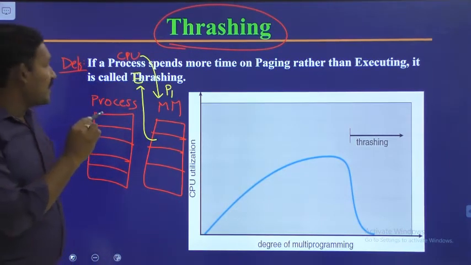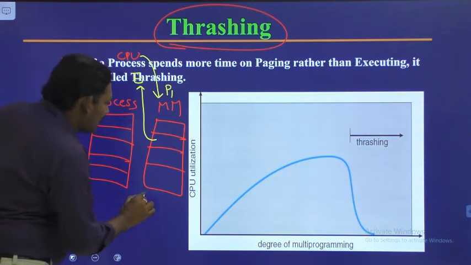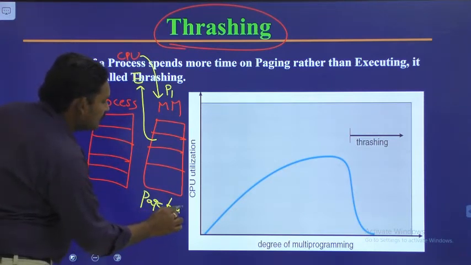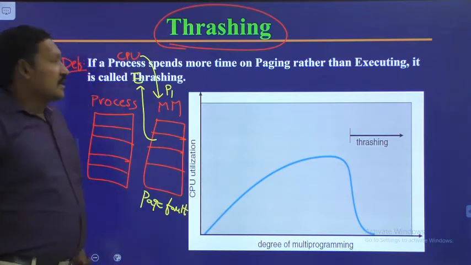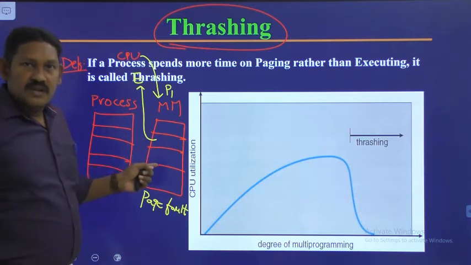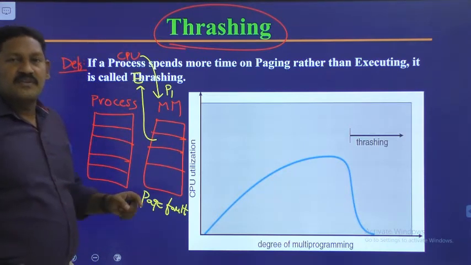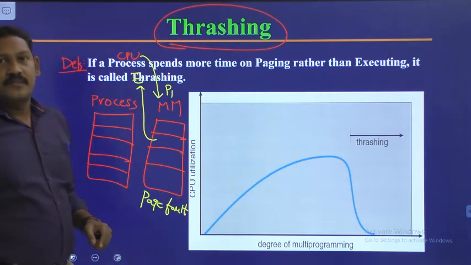If that page is not available here, then we call it a page fault. What is a page fault? If the CPU is searching for a particular page, and that page is not available in the main memory or physical memory, then we call it a page fault.